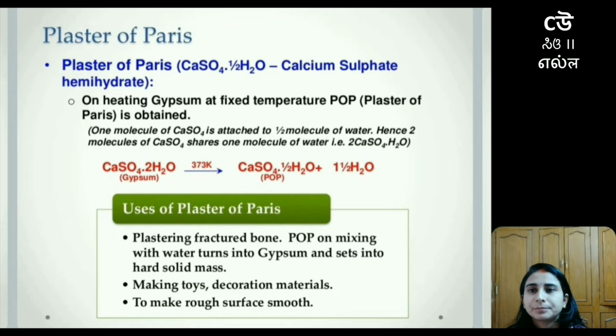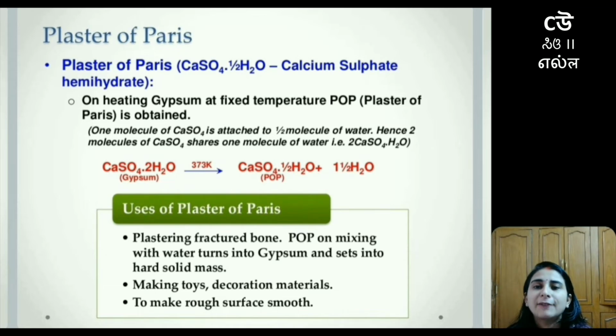Lastly, if we talk about where we can use plaster of Paris, you must have seen that whenever bones are fractured, those bones are fixed with the help of plaster. We don't use the word plaster of Paris, but generally we say that plaster is used in order to fix that fractured bone. So what is that? That is calcium sulfate hemihydrate, or we can call it plaster of Paris.